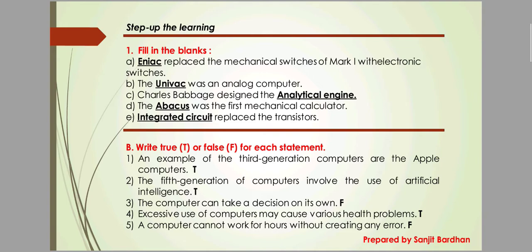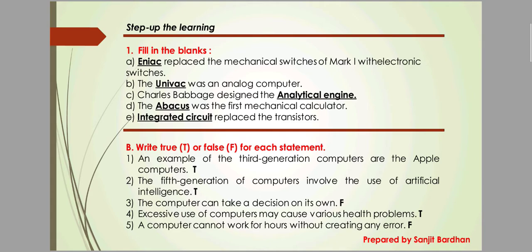Next is true or false. Write true or false for each statement. That means when the statement is correct we write true, and when the statement is incorrect we write false. Number 1: an example of the third generation computers are Apple computers. This statement is correct, that's why we write here true.